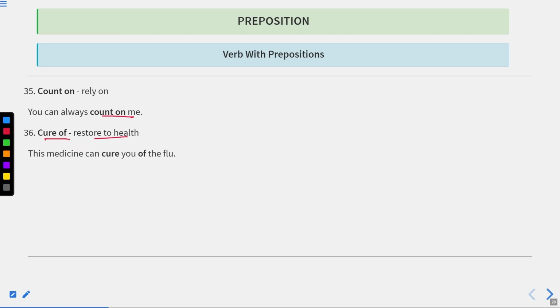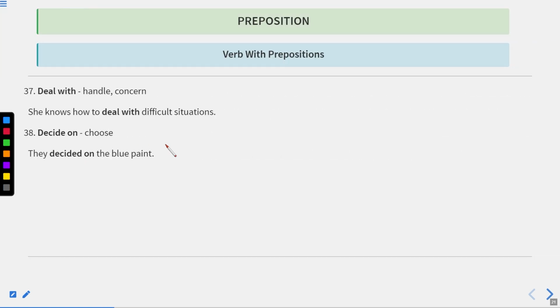Cure of means restore to health. This medicine can cure you of the flu. It means this medicine will help you restore the health. Okay, or recover, help you recover. Now let us move to the next one. That is deal with. It means handle or concern. She knows how to deal with difficult situations. So here we have used how, that is interrogative pronoun, to deal with the difficult situation. Decide on means choose. They decided on the blue paint. Now let us move to the next one.